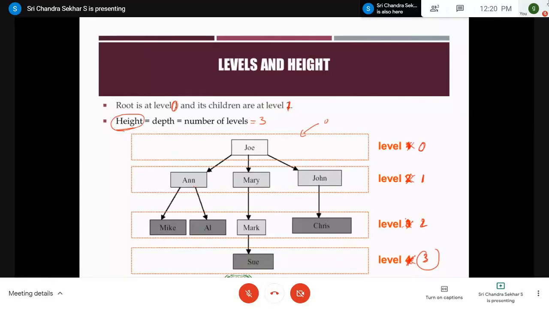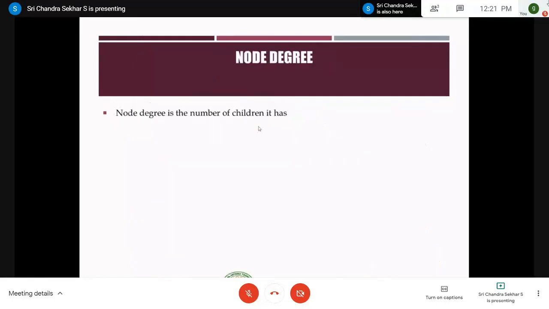And from the remaining levels, you increment those level values, right? So the height of this tree is the maximum depth, which is 3. Very important point: always treat the root as the 0th level only, the height of the root as 0 only. Thereby you can calculate the height of the tree, right?